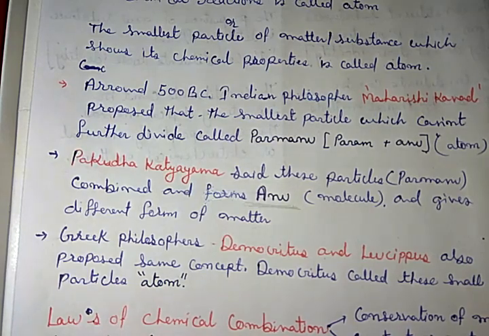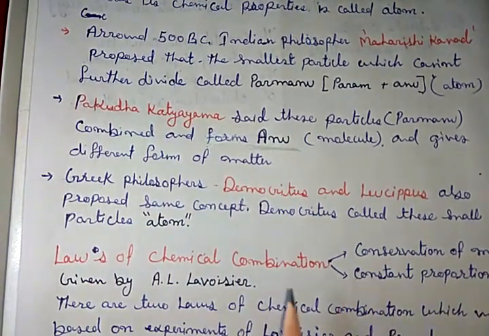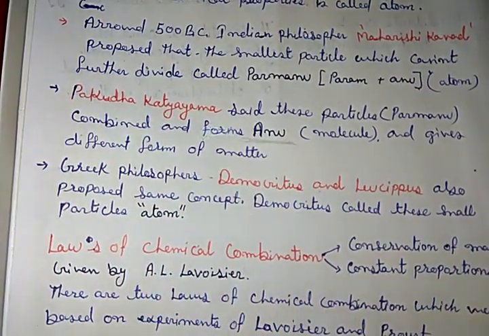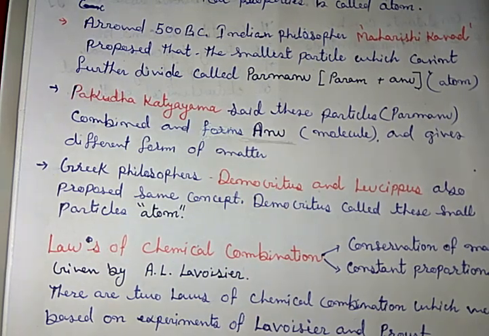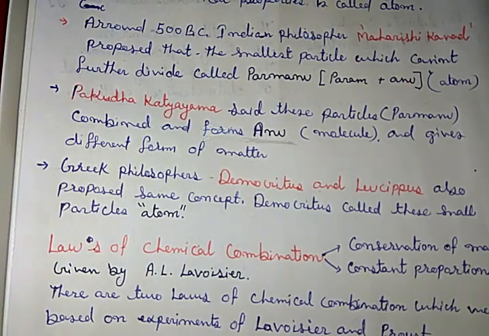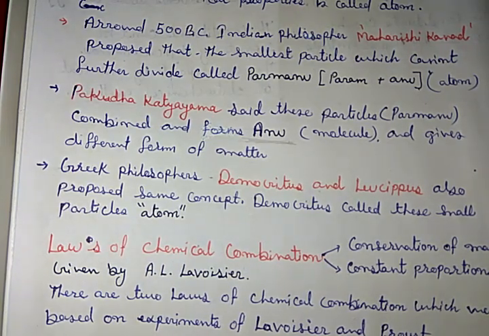Now let me move to the second topic, that is laws of chemical combination. In the starting of science, there was no need for laws, because we had only a small knowledge about atoms or elements. But later on, as our knowledge increased, various concepts came to our mind.